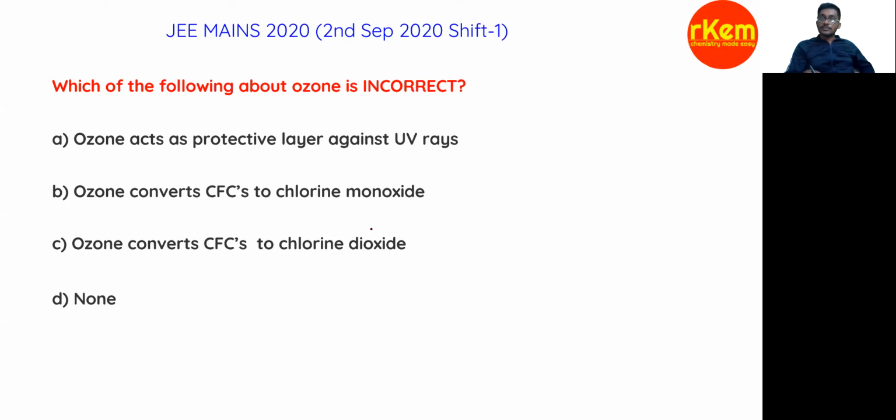Okay, so what is CFC? CF2Cl2, yes or no? That is chlorofluorocarbons. So from this, in presence of light, what will happen? We get chlorine radicals. Okay, right.